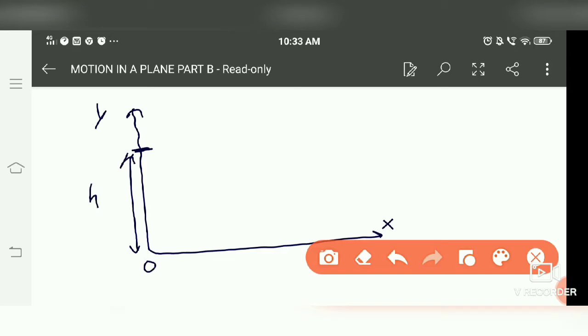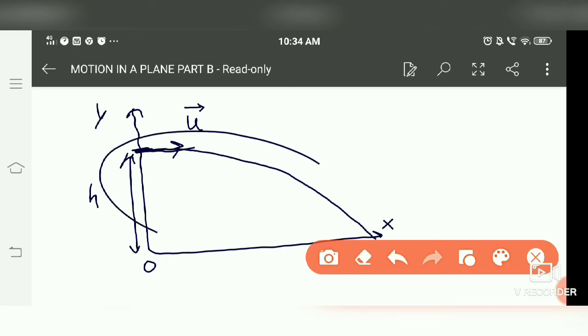This is the origin. The person throws an object in this direction with initial velocity u. Under the effect of gravity, this particle will not go straight; it will fall down at some place, covering a parabolic path.